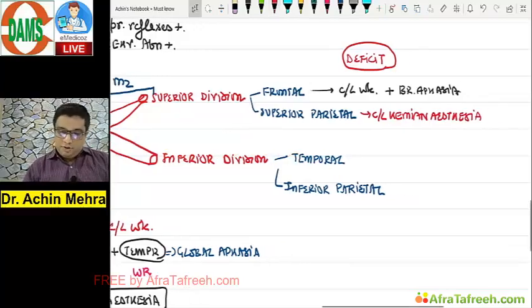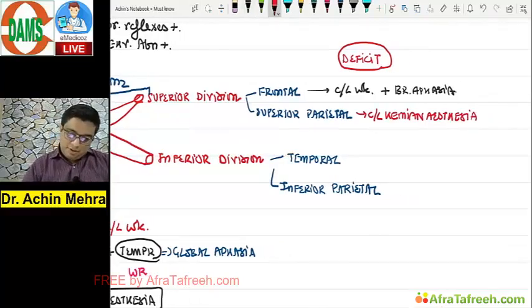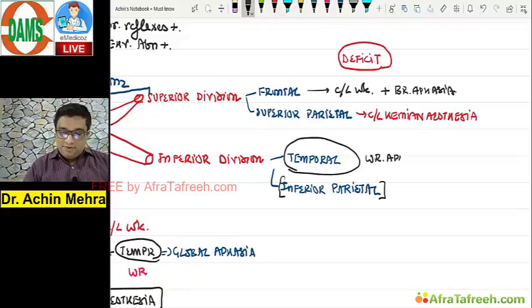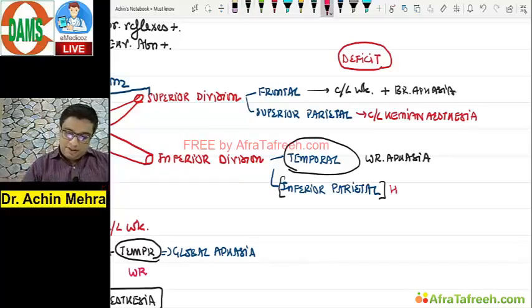Temporal lobe is involved here. Not very important, but inferior parietal cortex is involved here. But in temporal lobe, there's an area, the Wernicke's area. So if the dominant hemisphere, the left side, is involved, we get a Wernicke's aphasia in these patients. Inferior parietal contains the optic radiation. So my patient will have the homonymous hemianopia.